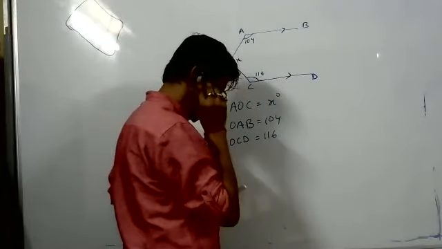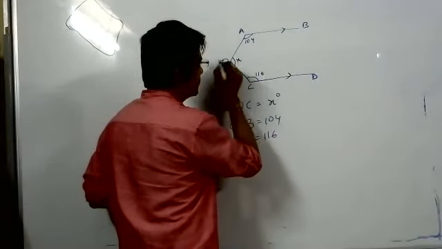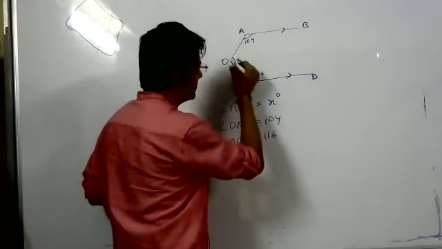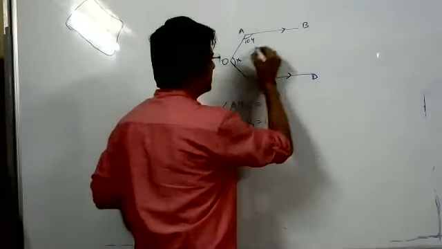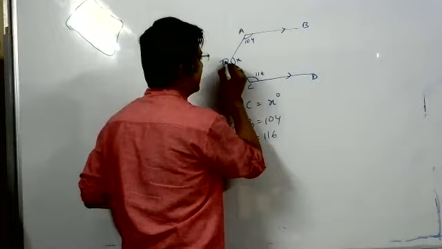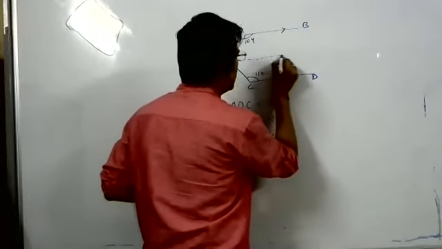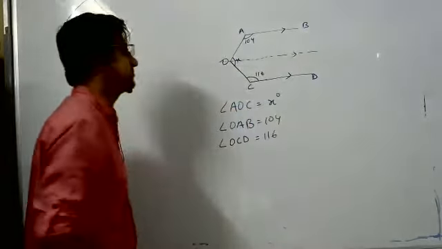Sir, we can draw a line from O. Straight line. Parallel. Parallel to these two lines, correct? So this is also parallel. Okay, now parallel line.